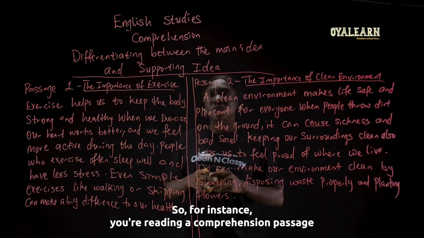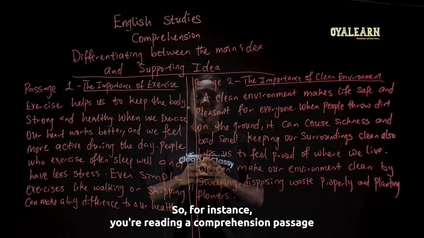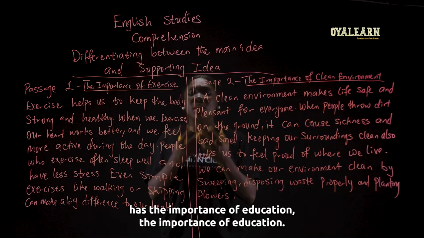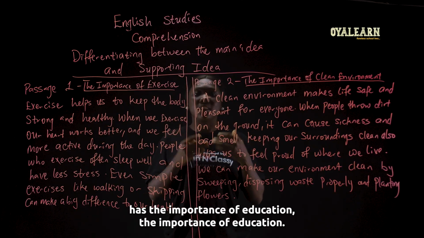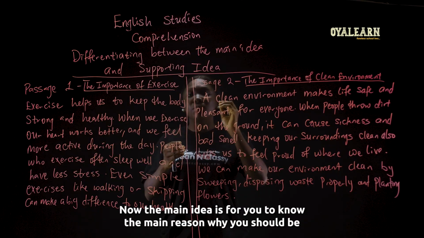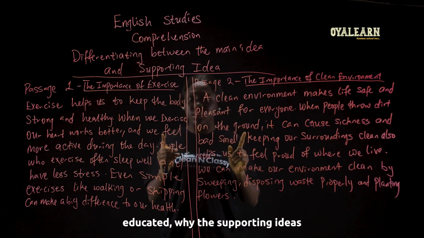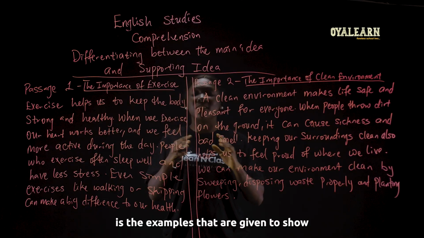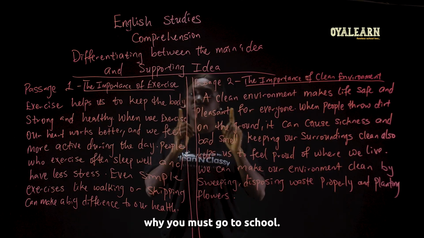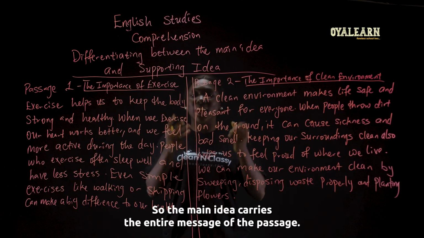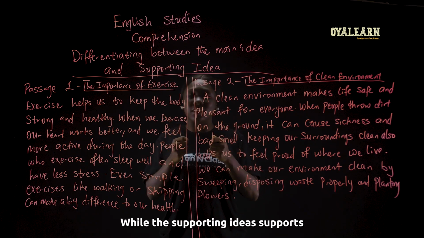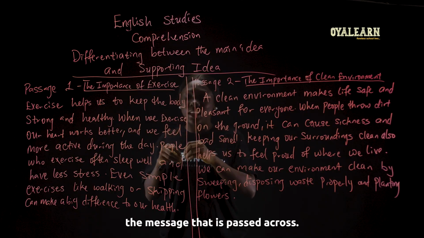So for instance, you're reading a comprehension passage or a composition and you see the title of the composition as the importance of education. Now, the main idea is for you to know the main reason why you should be educated. While the supporting ideas are the examples that are given to show why you must go to school. So the main idea carries the entire message of the passage, while the supporting ideas support the message that is passed across.